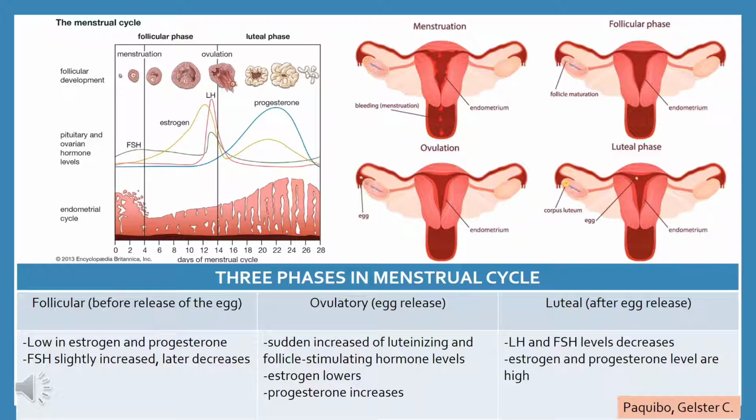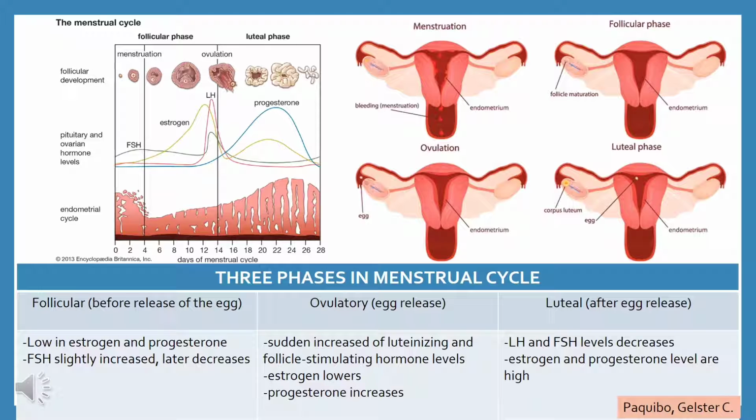The menstrual cycle begins with menstrual bleeding, or the menstruation, and that marks the first day of the follicular phase. When the follicular phase begins, levels of estrogen and progesterone are low. As a result, the top layers of the thickened lining of the uterus, or the endometrium, break down and are shed. The menstrual bleeding occurs.